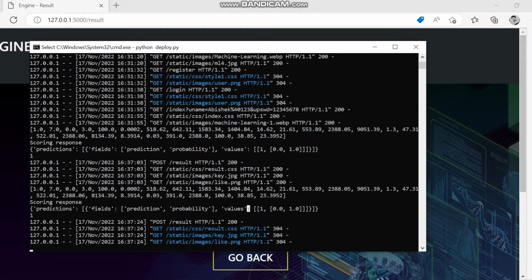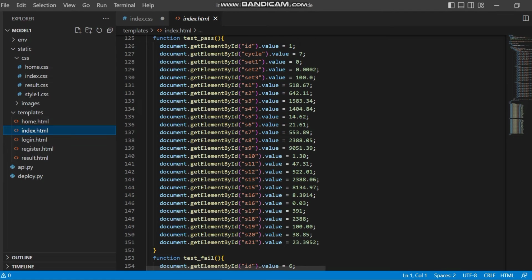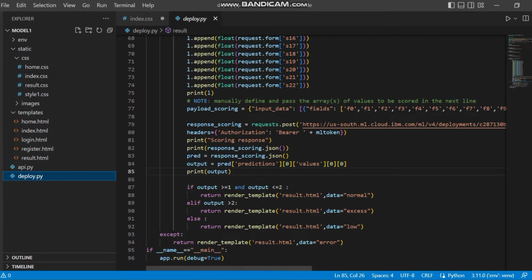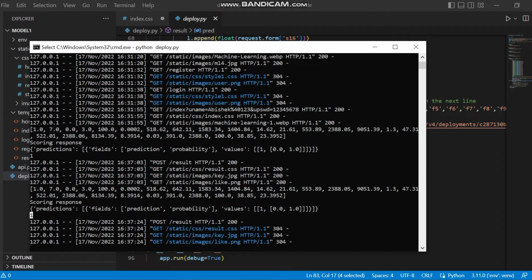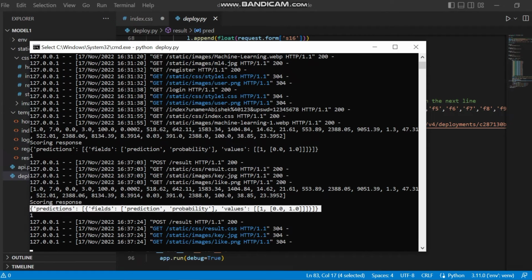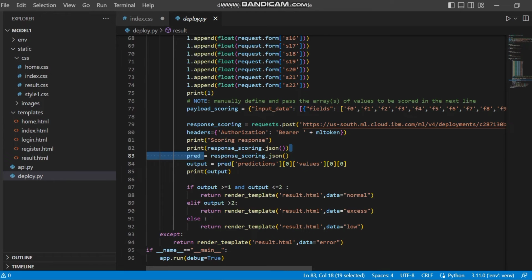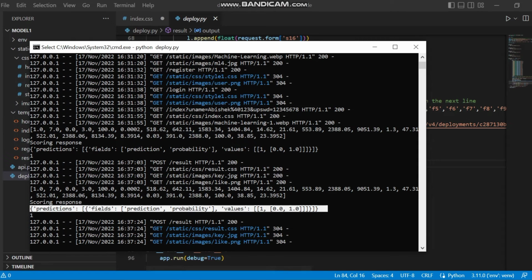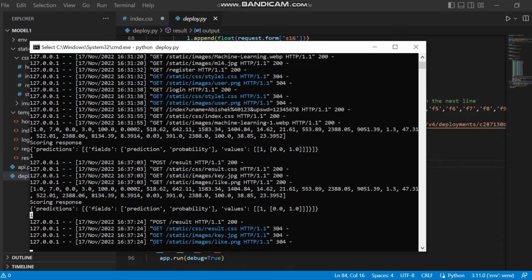We again separate the value from this. This is the prediction, the value 1. Now it comes to the page. These values that we stored in the pred variable, and next the output variable, have the prediction value 1.